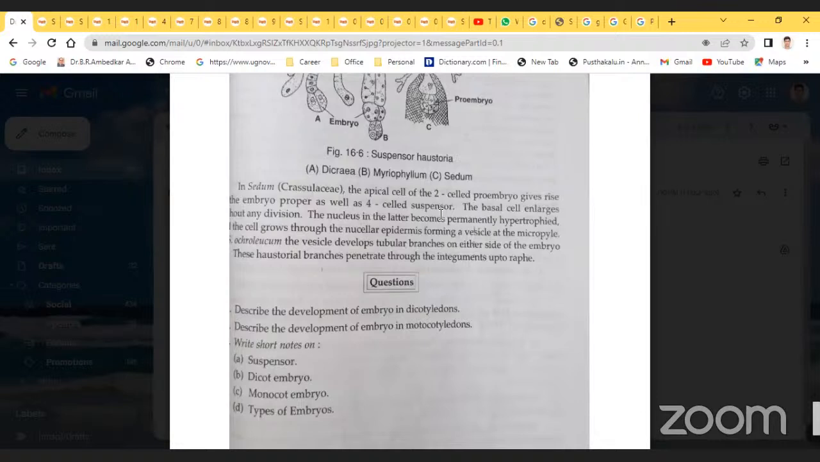The apical cell of the two-celled embryo gives rise to the embryo proper as well as a four-celled suspensor. The basal cell enlarges without any division. The nucleus of the latter becomes permanently hypertrophic. The cell grows through the nucellar epidermis, forming a vesicle at the micropylar end. The vesicle develops tubular branches on either side of the embryo. These haustorial branches penetrate through the integuments up to the raphe.